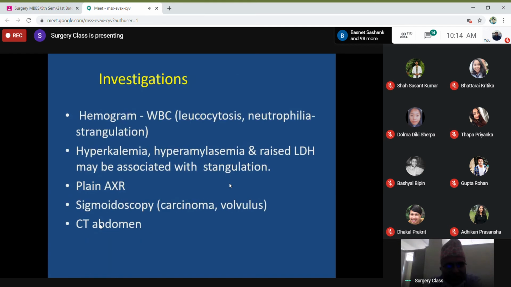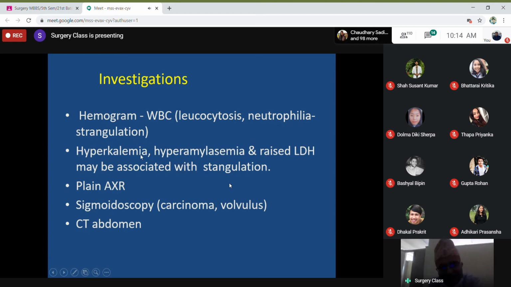Then investigations. The general investigations apply to any surgical emergency. You do all the routine blood tests to assess the general condition of the vital organs. So what are those tests? Complete blood count, renal function, electrolytes, liver function test. Sometimes a coagulation profile you may have to do. So these are the common investigations you'll do.